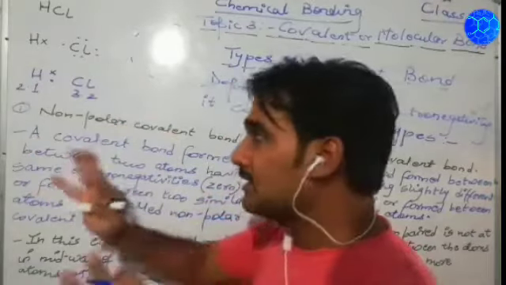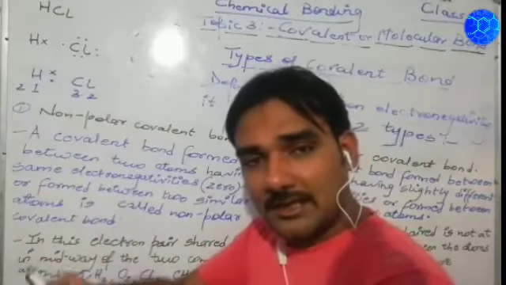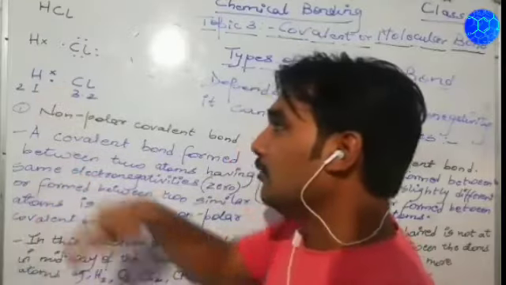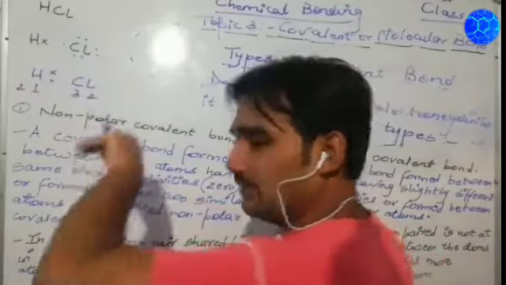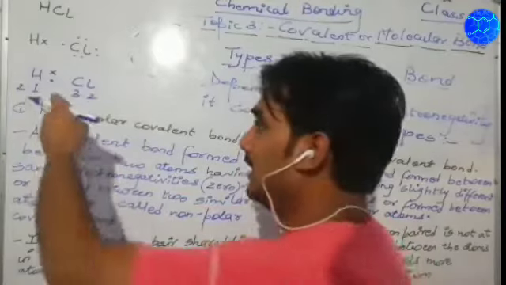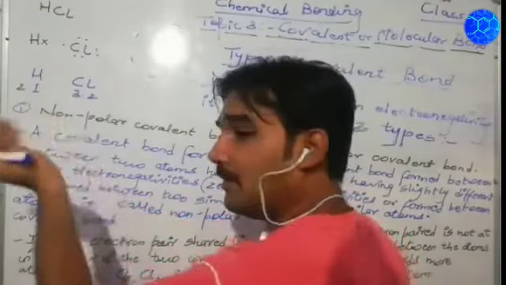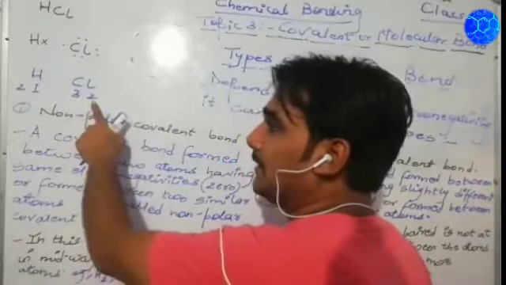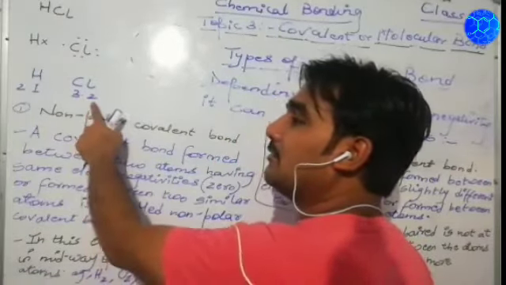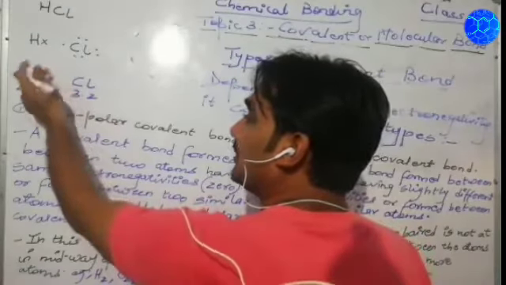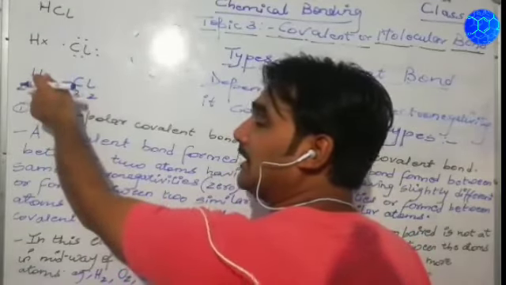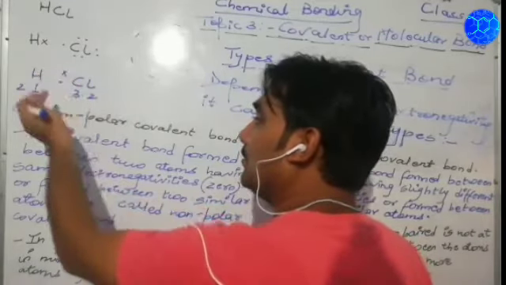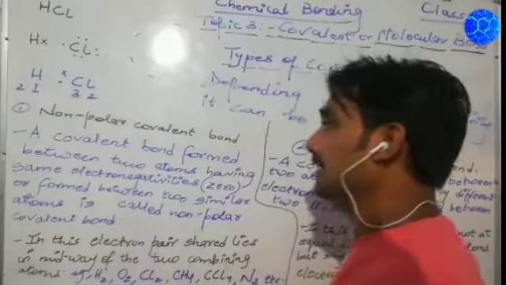So remember, in this type, when mutual sharing of electrons takes place between different atoms, the mutually shared pair of electrons will be shifted towards the more electronegative element. Here the more electronegative element is chlorine with 3.2. Getting my point?